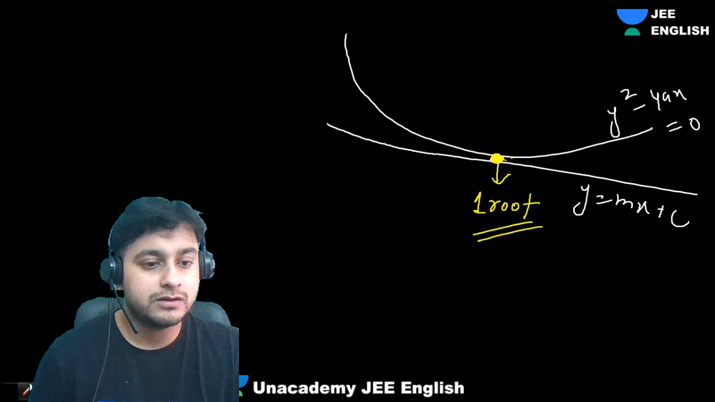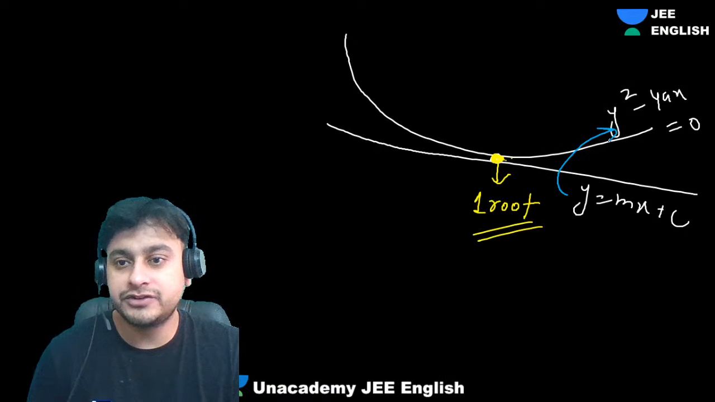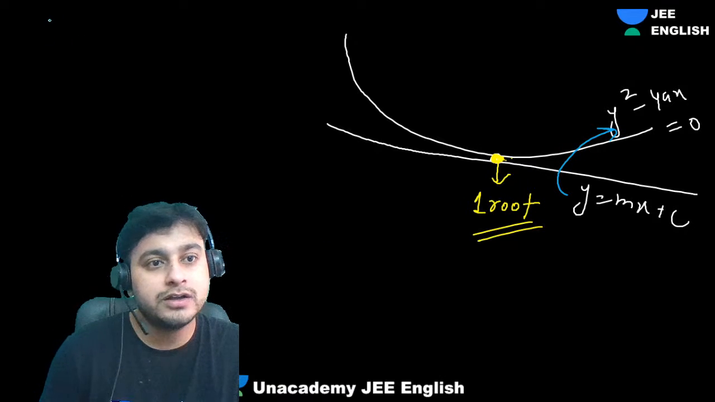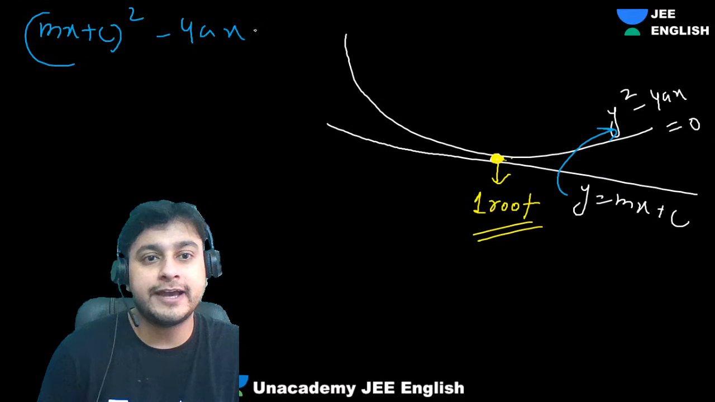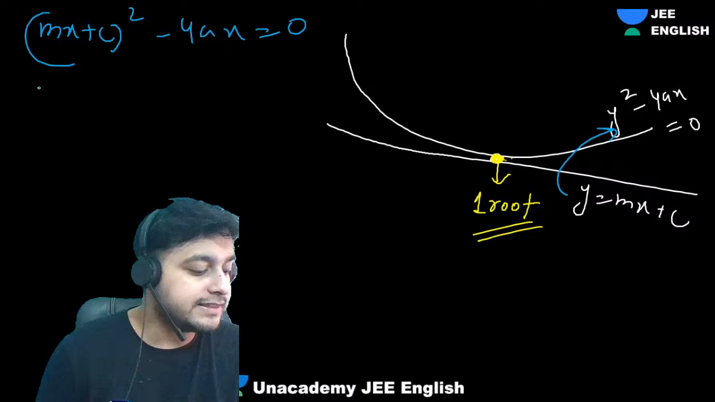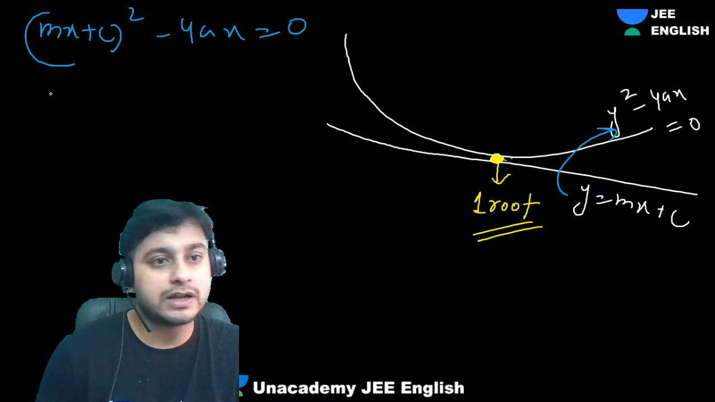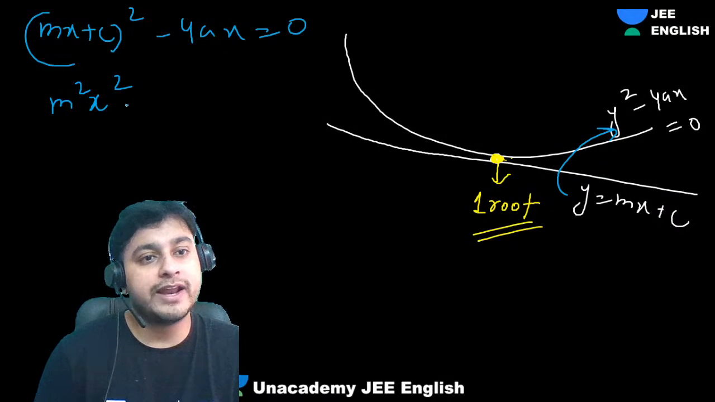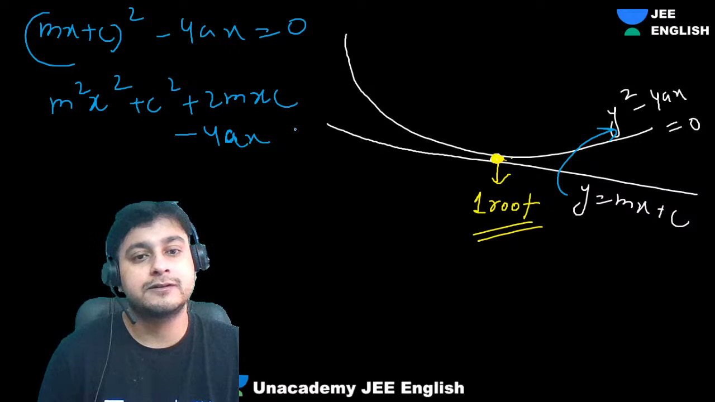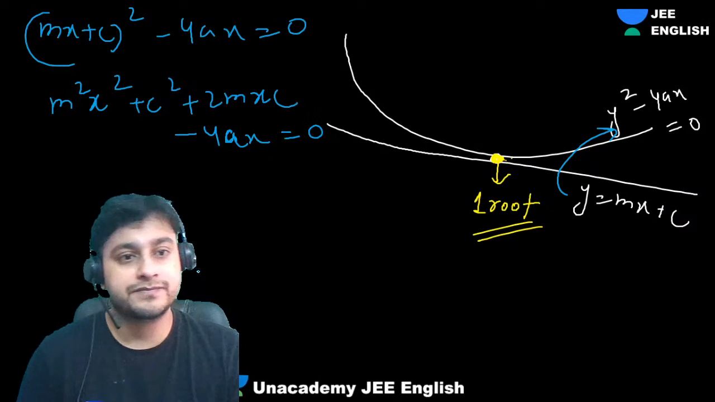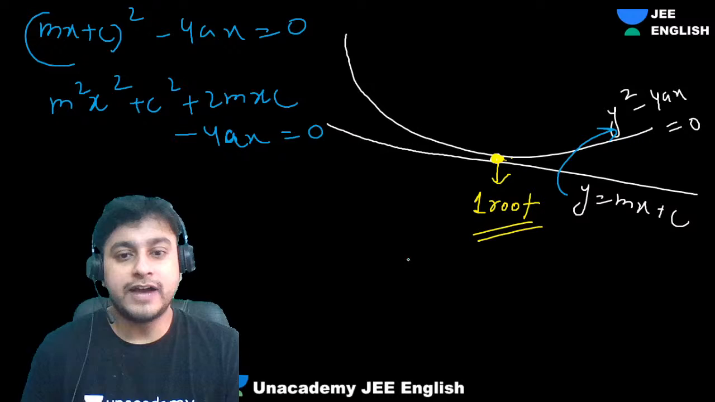Okay? Just solve these two equations. So we will get what? Mx plus c whole square minus 4ax equals to 0. Now you open this, guys. When you open this, what are we getting? M square x square plus c square plus 2mxc minus 4ax equals to 0. Okay.